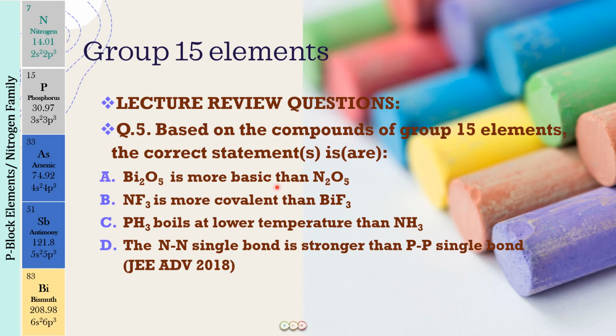Bi2O5 is going to be more basic than N2O5. Now you have to tell me whether this is correct or not. And if you have watched the previous lecture, you can also attempt choice number C and D. Only choice number B is left, which I have not discussed with you. That is going to be discussed in the next lecture when we will be talking about the halides of the group 15 elements. So we will be doing this question completely in the next lecture. But till now, from A, C and D choices, you can tell me which are going to be the correct statements. So now this will be question number 4 for your homework.